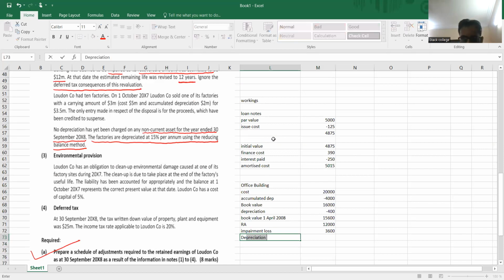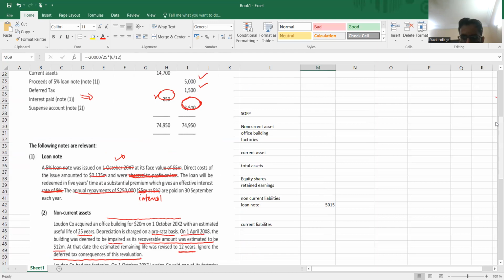Now the remaining life I have to consider, the recoverable amount is 12,000. Remaining life is revised to 12 years, 6 months depreciation. So now this is the current value, divided by 12, into 6 divided by 12 or 1 by 2. So this is the depreciation. Now see, total depreciation is 500 here and 400 here. So total depreciation is 900.